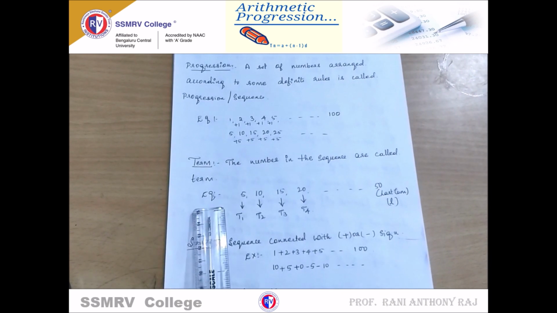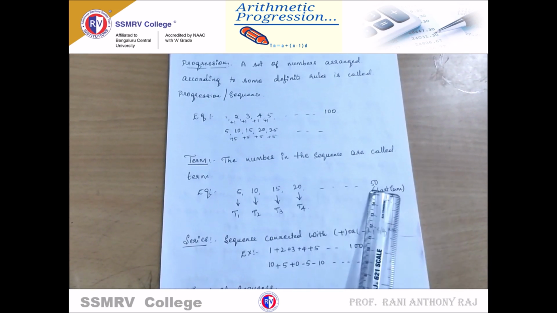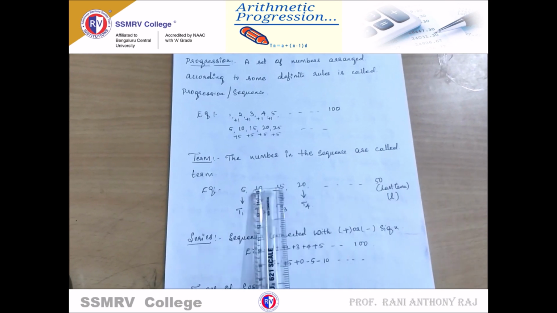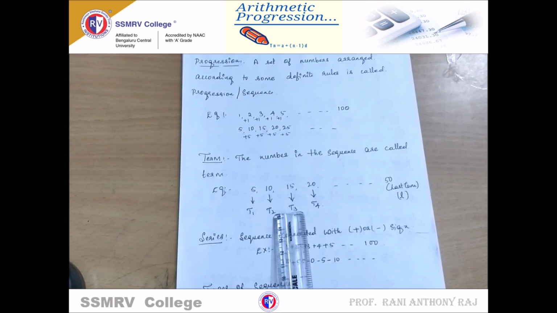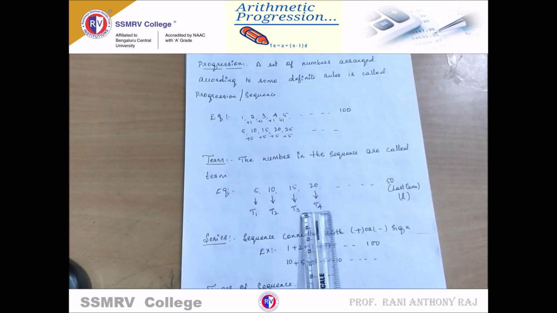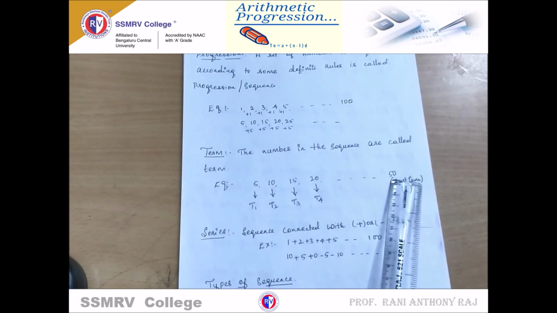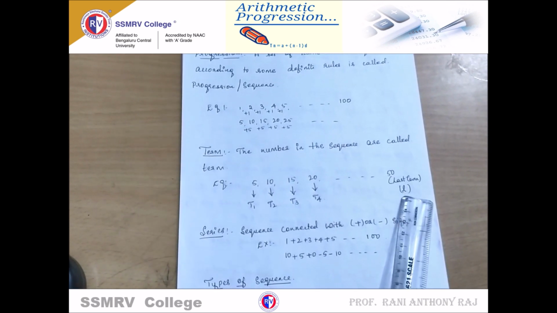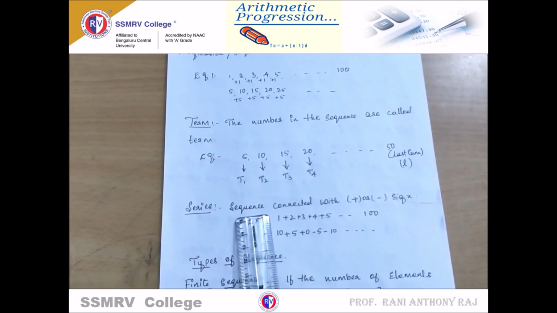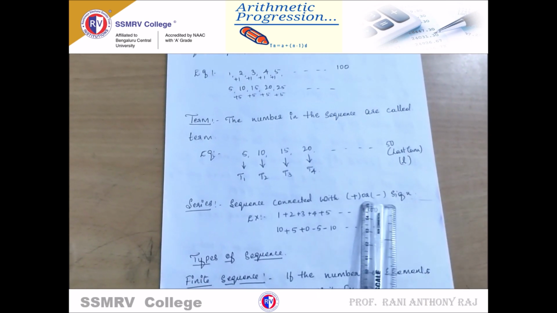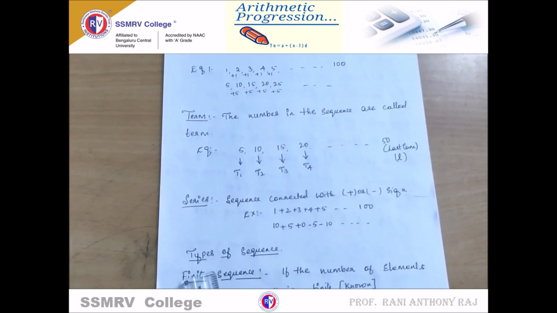I have taken some examples here: 5, 10, 15, 20 and the last number is 50. The first number is called term 1, the second number is term 2, the third is term 3, the fourth is term 4, and the last term is denoted by the letter L. Next, series: a sequence connected with positive or negative signs is called a series.